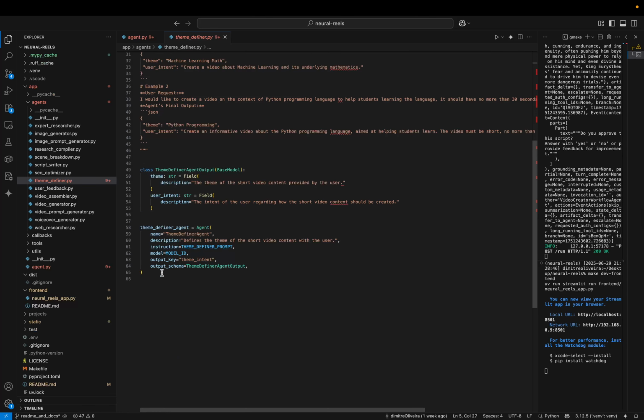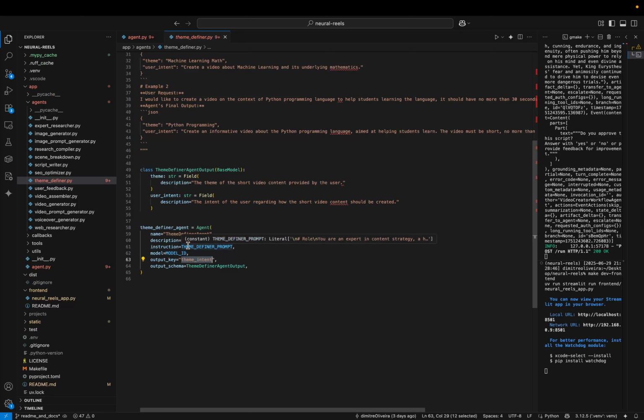And this is how I define my agent. You can see that I add a name to the agent, a description, the instruction, which is the prompt, and the model ID, which is Gemini Flash. This output key is on the session state of the whole workflow, where the output of this agent will be stored. It's basically a dictionary, and in the key of theme intent, I will be storing the output of this agent.